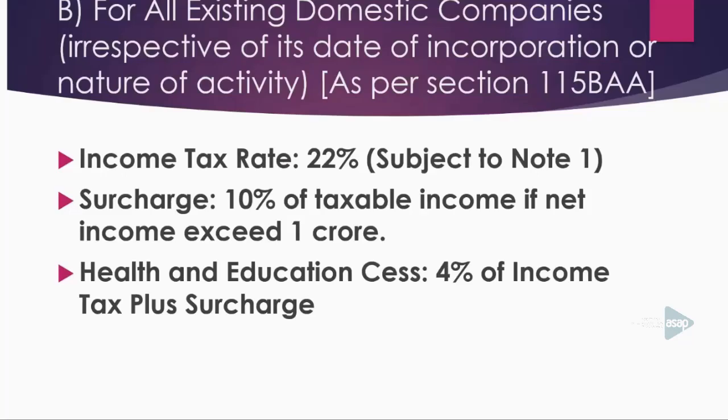Then the income tax rate will be only 22%. You need not pay income tax at the rate of 25% or 30%. If you opted section 115BAA, you have to pay only income tax at the rate of 22%, and you have to pay surcharge at the rate of 10% of taxable income if net income exceeds 1 crore. Likewise, health and education cess will be 4% of income tax plus surcharge. Okay?